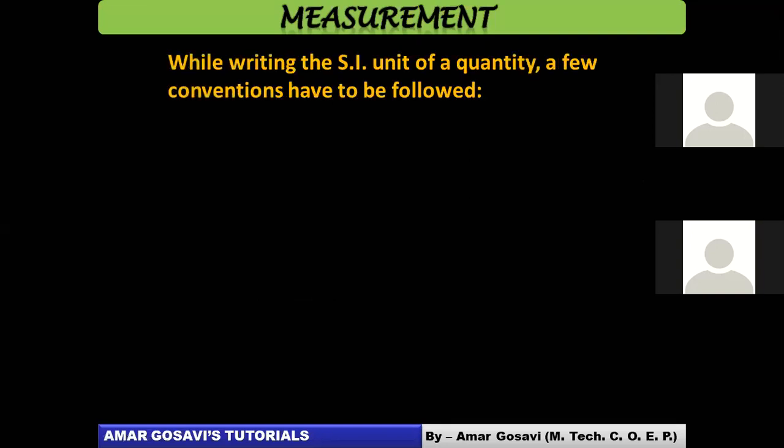Now, an important thing, something you have never thought over. Try and understand it. While writing the SI unit of a physical quantity, you have to follow some rules. We have never followed rules while writing units. Now, from here onwards, you are expected to follow rules while writing units. If you don't, you will lose marks.